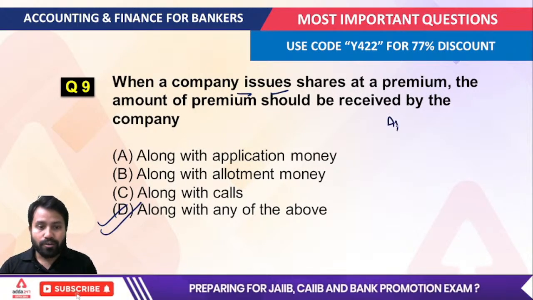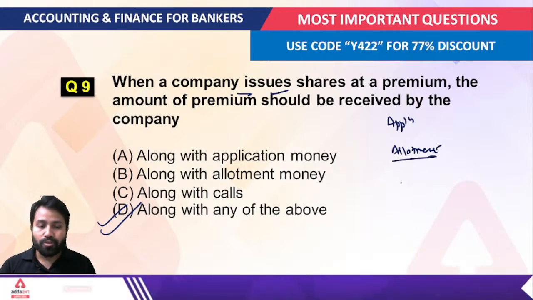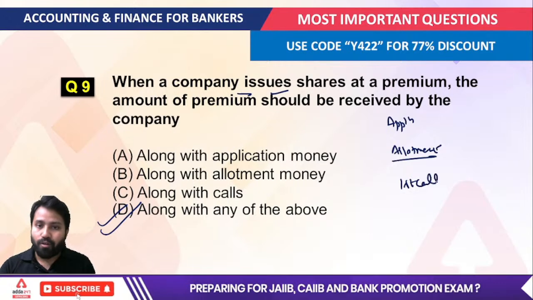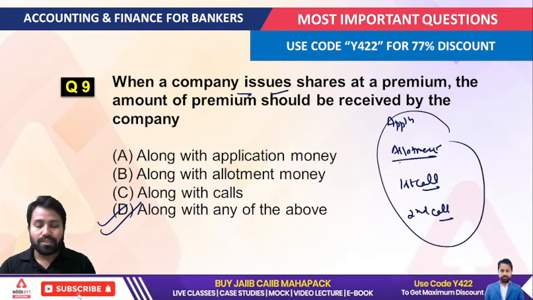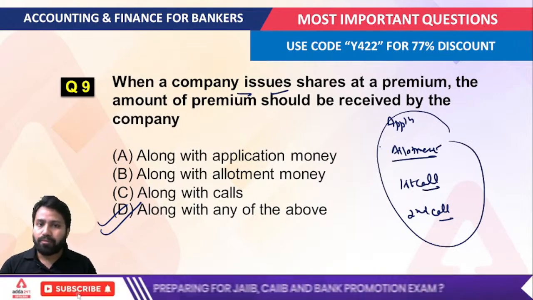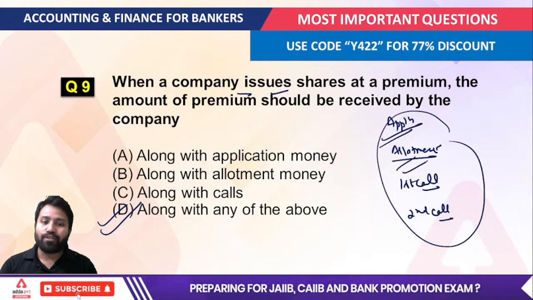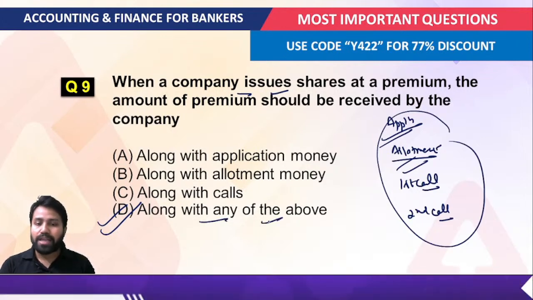So when we talk about the application, when we talk about the allotment, when we talk about the call, like after allotment, whatever installment we are talking about is just numbered as a call. So first call, second call. You have to understand this. So the company can call the premium along with any kind of money that is given. That is the correct answer for this: along with any of the above.